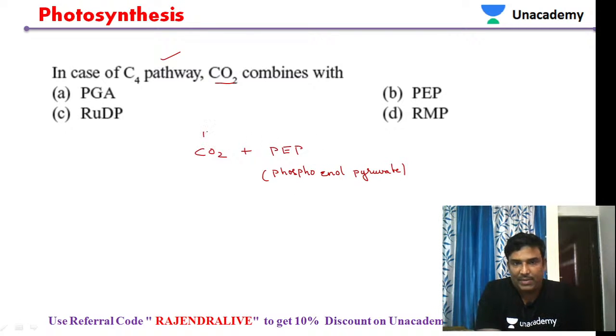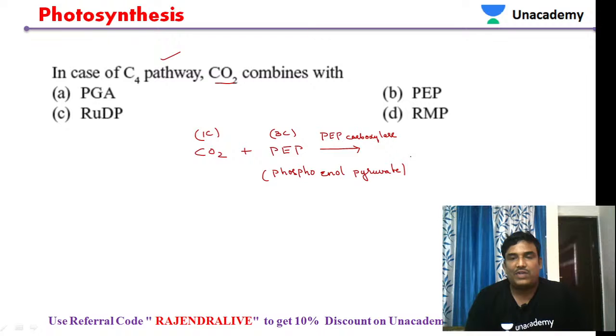In carbon dioxide we have one carbon. Phosphoenol pyruvate is a 3-carbon compound. When both react in the presence of the enzyme called PEP carboxylase, you will get the 4-carbon compound called oxaloacetic acid. So this oxaloacetic acid.